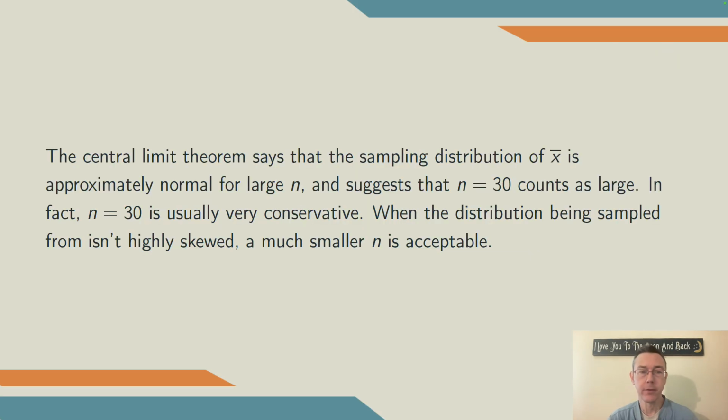The central limit theorem says that the sampling distribution of x bar is approximately normal for large n, and suggests that n equals 30 certainly counts as large. But in fact, n equals 30 is usually very conservative. If the distribution that you're sampling from isn't highly skewed and doesn't have extreme outliers, a much smaller n is almost always acceptable.